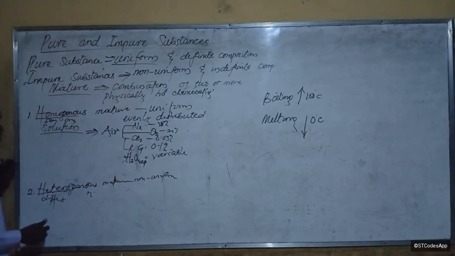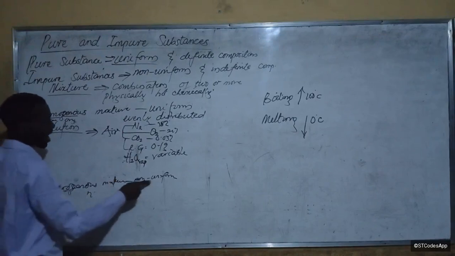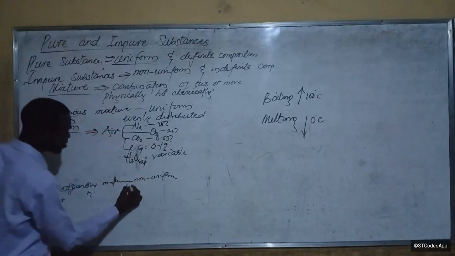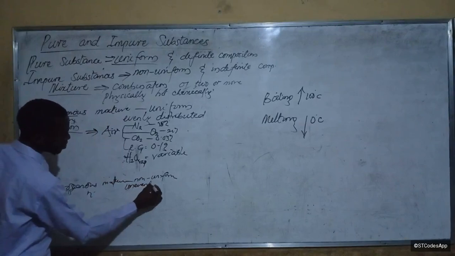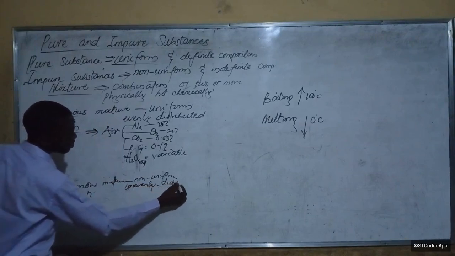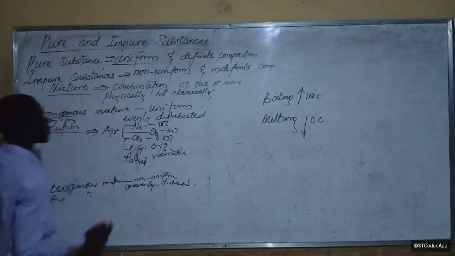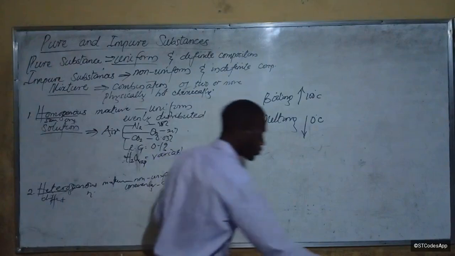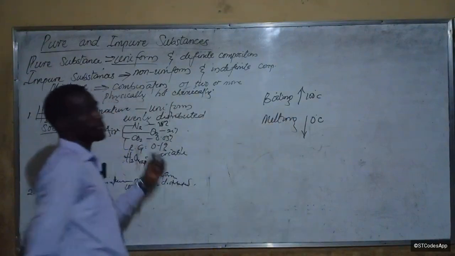Now, heterogeneous mixtures are non-uniform. They are also unevenly distributed. Alright. Is that clear? Should I write it down and make it bold? It's just the opposite of what we had before.